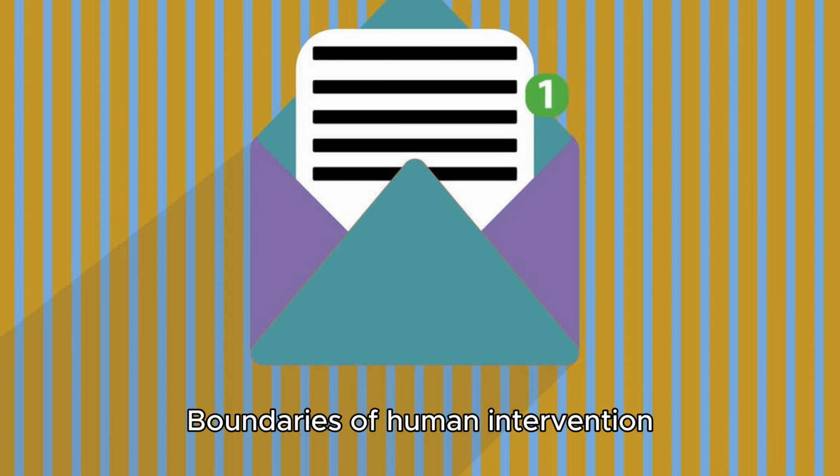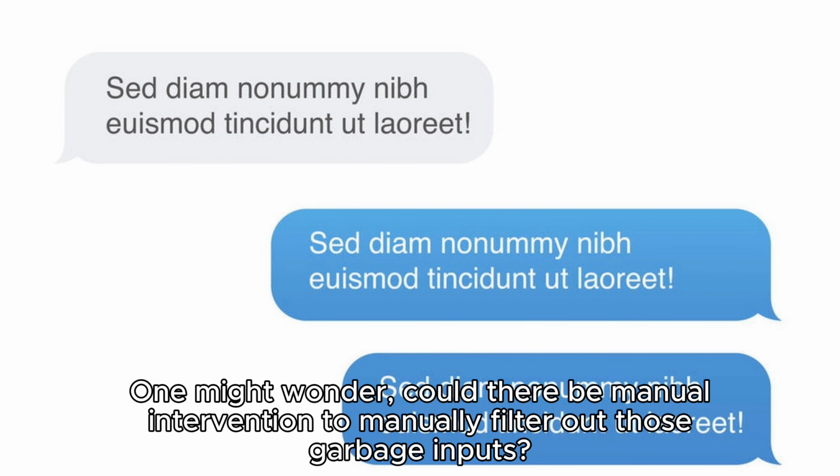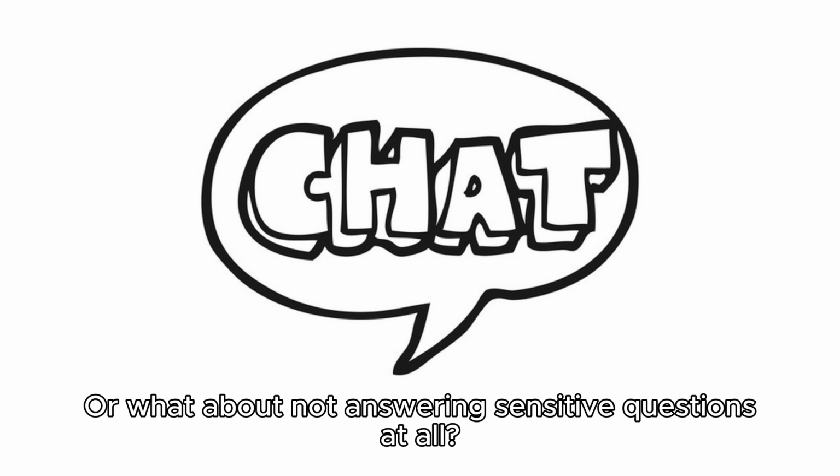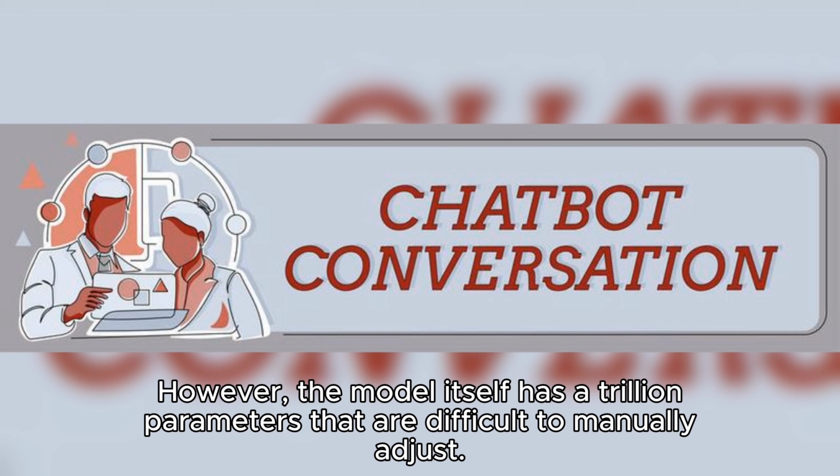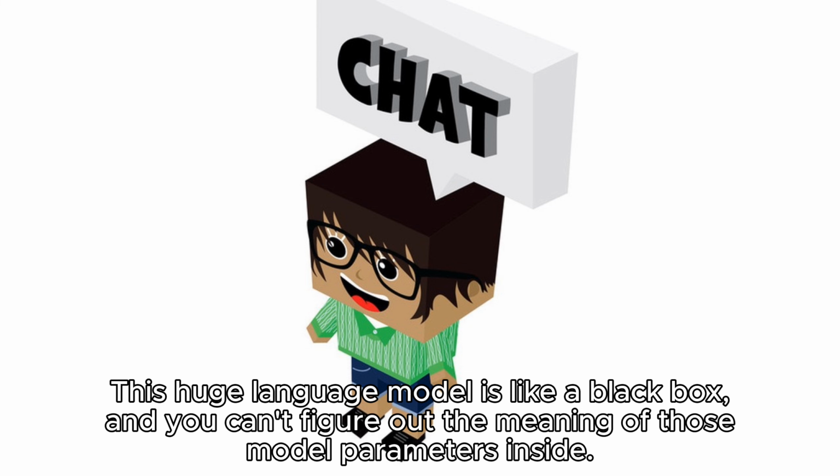Boundaries of human intervention. One might wonder, could there be manual intervention to manually filter out those garbage inputs? Or what about not answering sensitive questions at all? In fact, Chat has human intervention behind it, and those hateful comments have been deleted. However, the model itself has a trillion parameters that are difficult to manually adjust. This huge language model is like a black box, and you can't figure out the meaning of those model parameters inside.